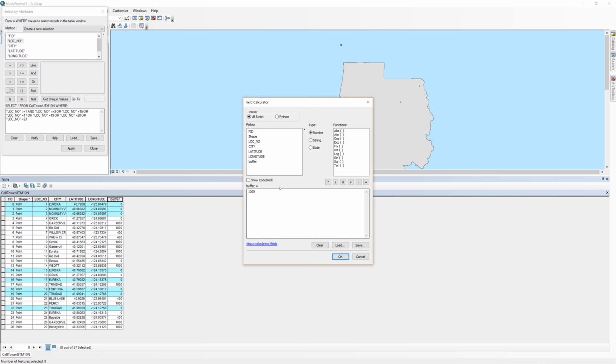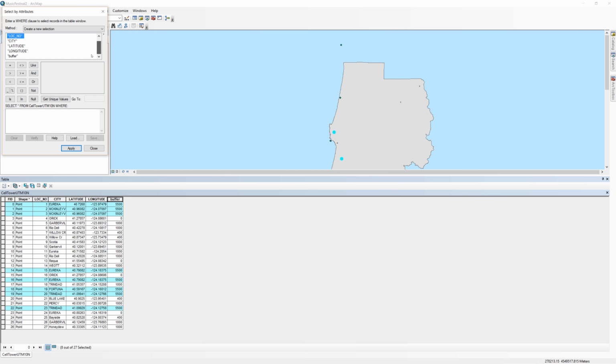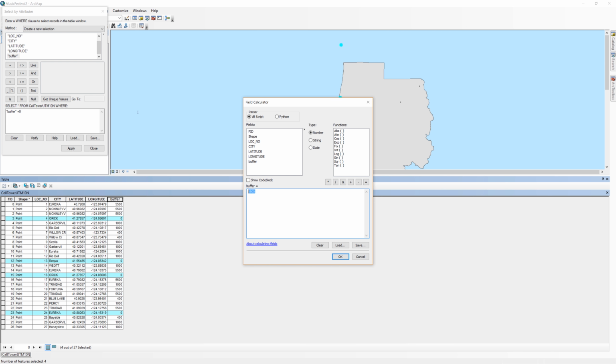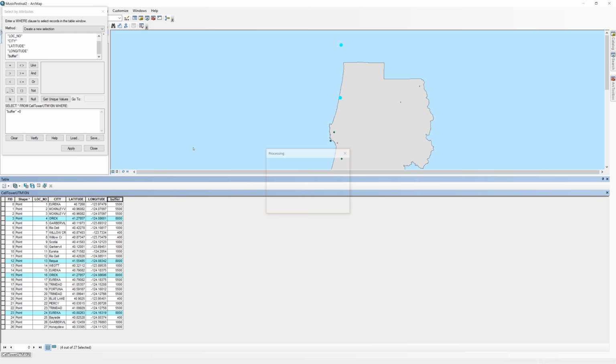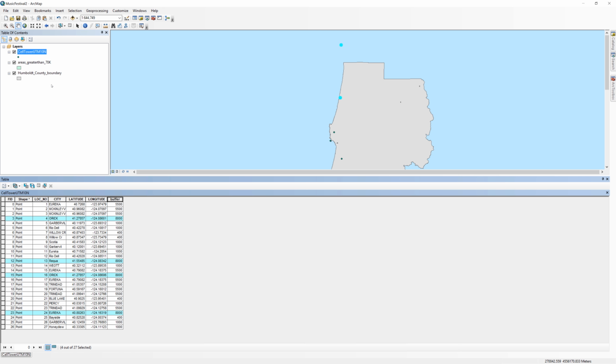Then the next group will need a value of 5500. The last group will need a value of 8000. The buffer field is now ready to use. Close the Select by Attributes window and clear your selected records by clicking on the Clear Selected Features button.